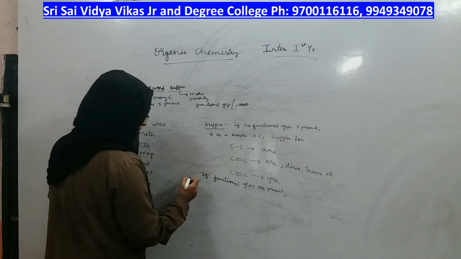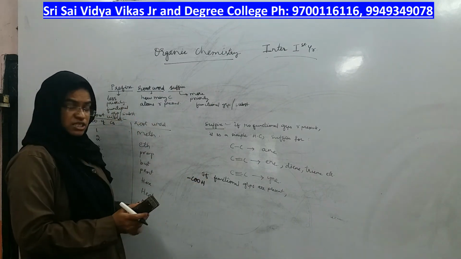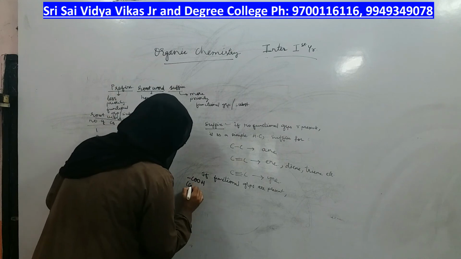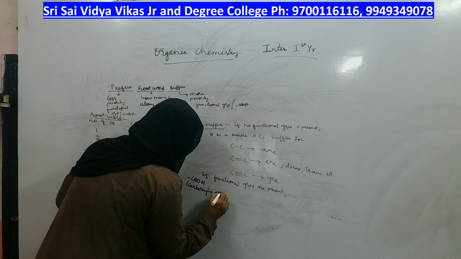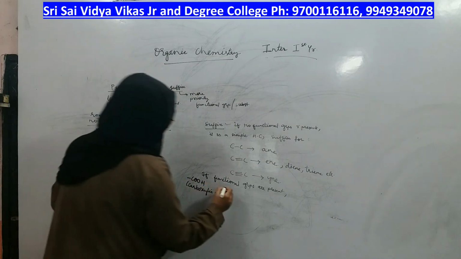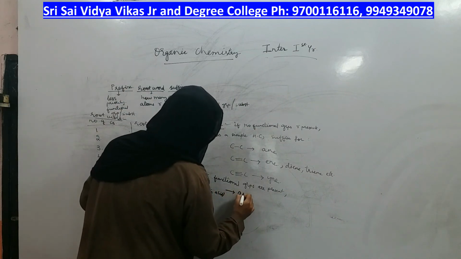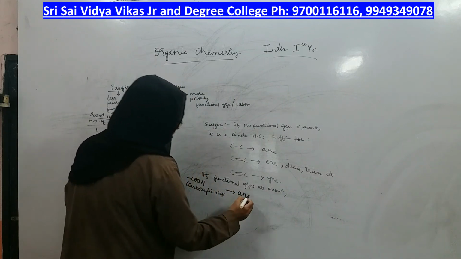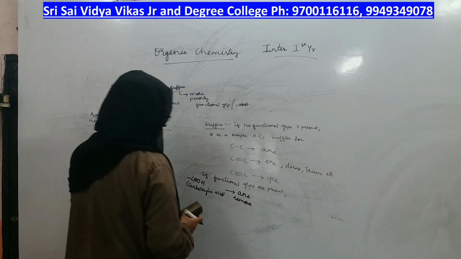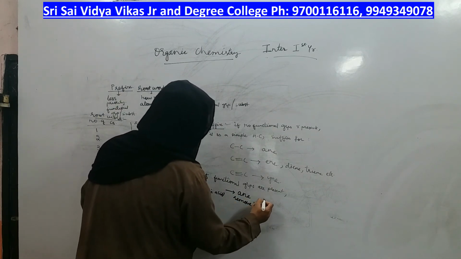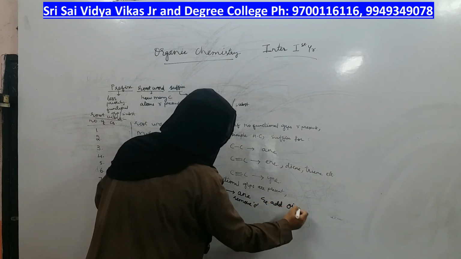Let us take, suppose carboxylic acid is the functional group present, I will clearly write COOH means carboxylic acid. What should be the suffix? From ane, remove E and add oic acid.